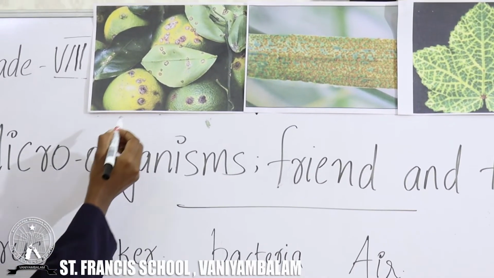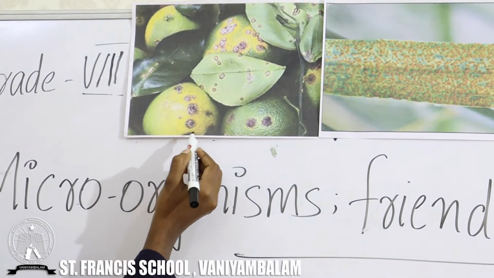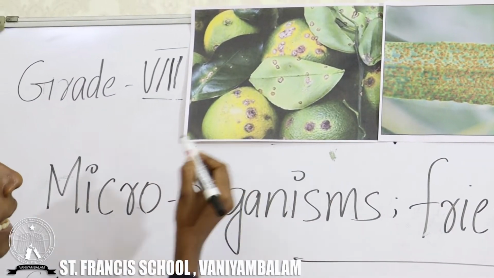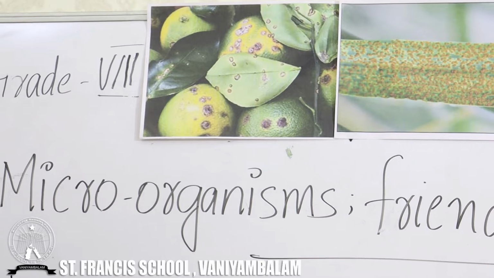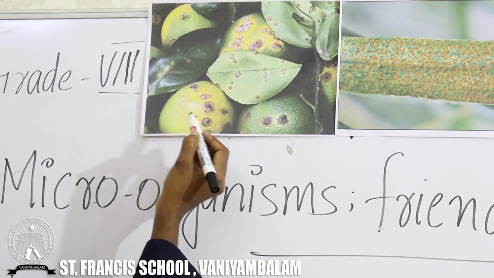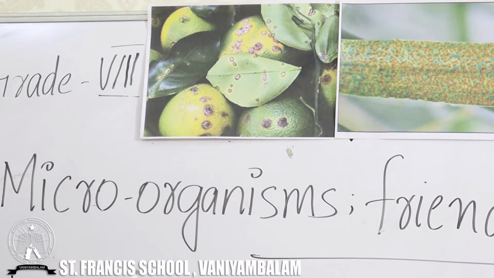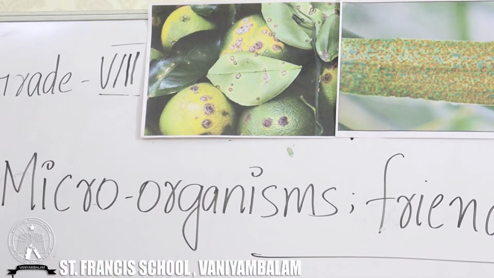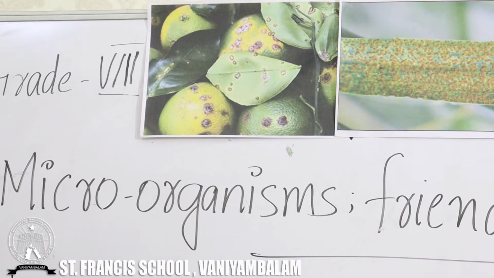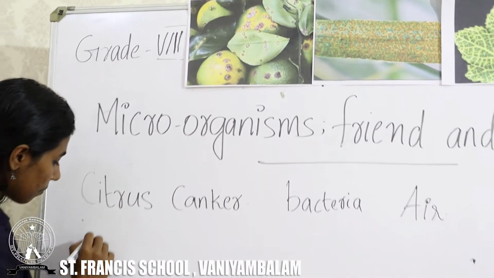That means a canker-like appearance, a brownish dark colored appearance, is present in the lemon and in the leaves also. It is due to the attack of a bacteria, and this disease is called citrus canker. It can be transmitted through air. Clear?